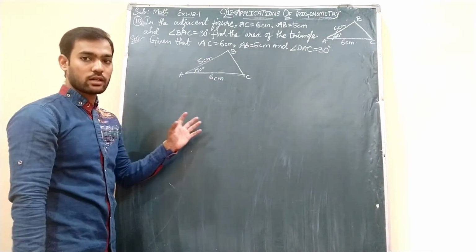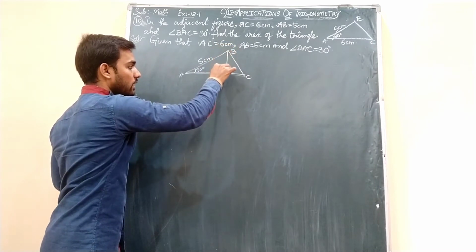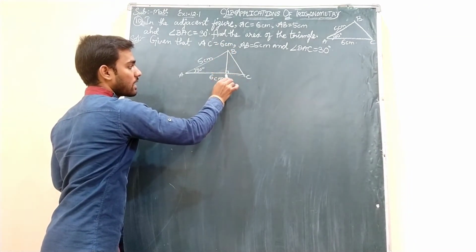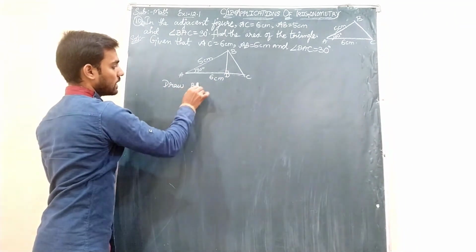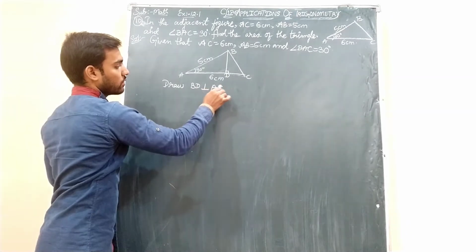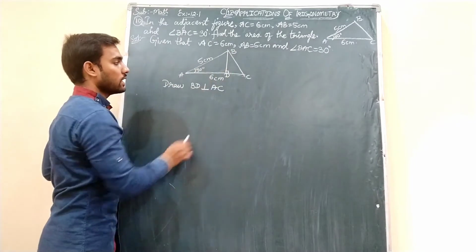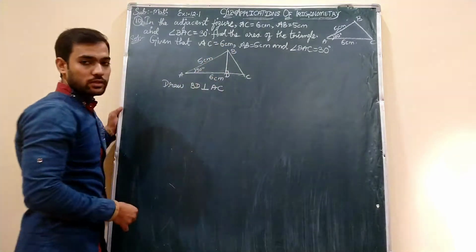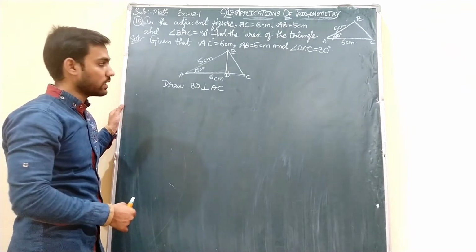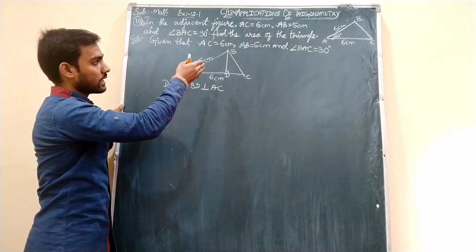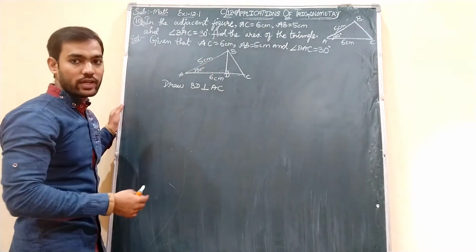Okay students, in the answer also you need to draw this triangle, because here I am going to draw one perpendicular to the base, that I am taking as BD. So I will write now, draw BD which is perpendicular to AC. Okay, now you can think that this is the base, this is the height. So we need to find out this BD. Already we have learned in chapter 11 trigonometry, in exercise 11.2, how to find the missing side of a right angle triangle.